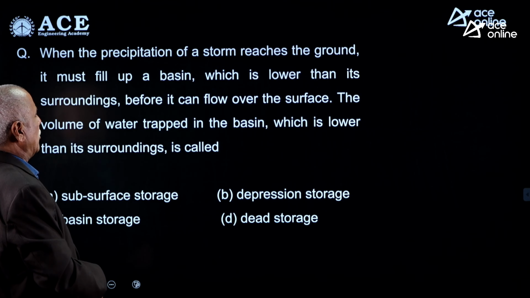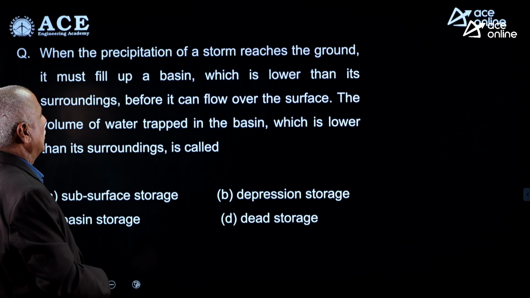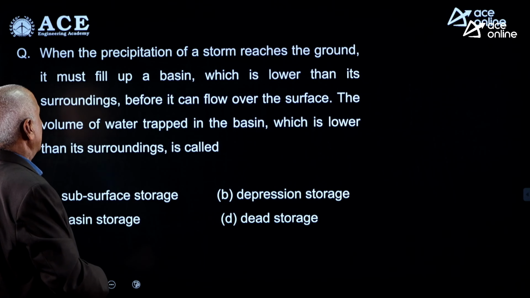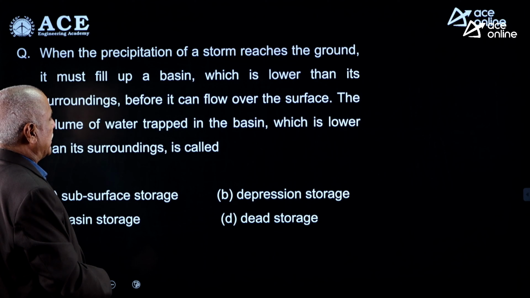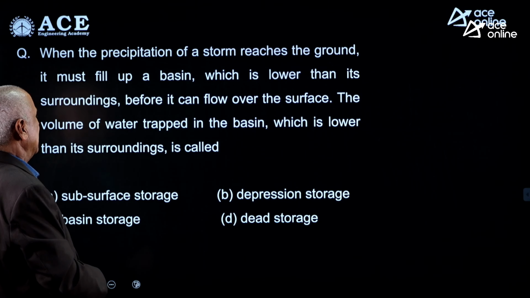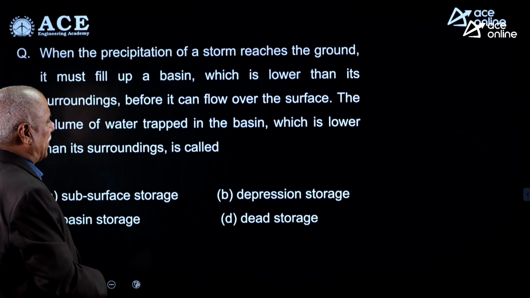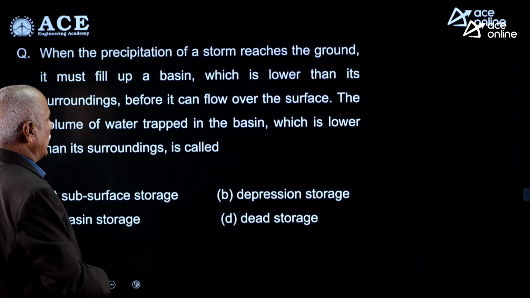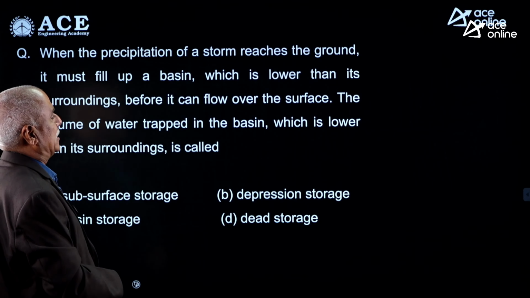When the precipitation of the storm reaches the ground, it must fill up a basin which is lower than its surroundings before it can flow over the surface. The volume of the water trapped in the basin which is lower than its surroundings is called dash.